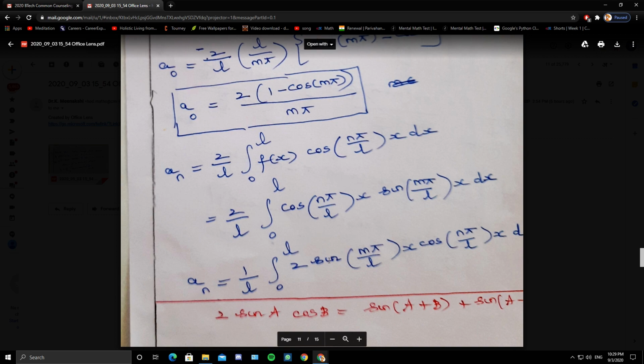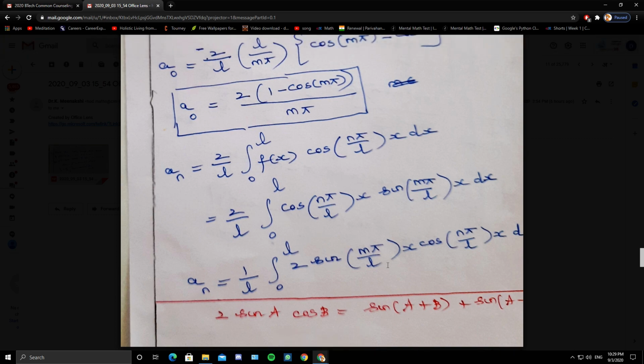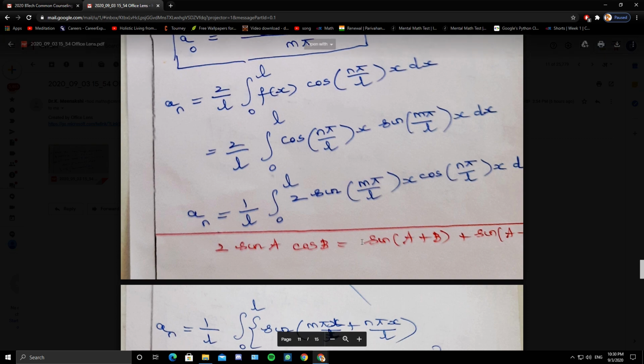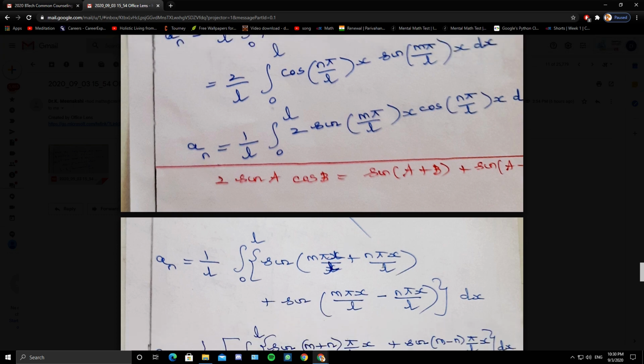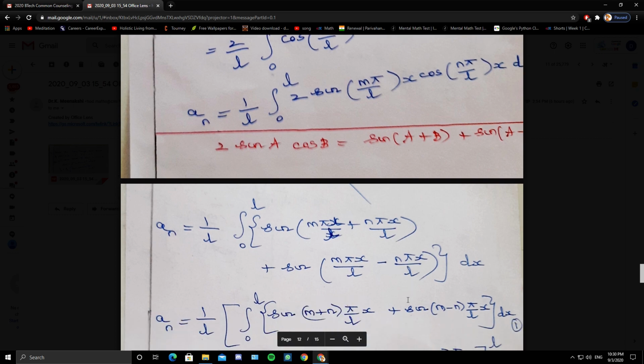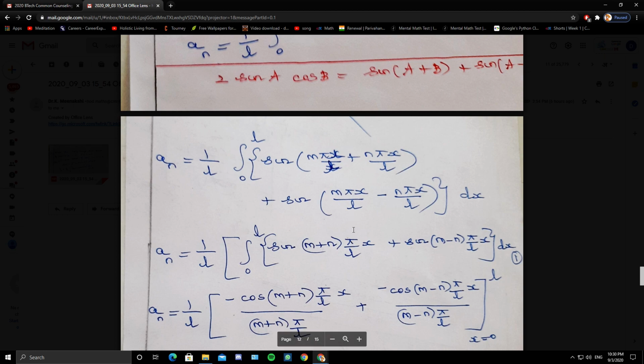Take 2 inside. Whenever you have a sine cos combination, you have to make use of the formula. So here 2 sine a cos b is sine of (a plus b) plus sine of (a minus b). So a is m pi x by L, b is n pi x by L. So sine of (m pi x by L plus n pi x by L) plus sine of (m pi x by L minus n pi x by L). So in both, pi x by L is common. So sine of (m plus n) pi x by L plus sine of (m minus n) pi x by L. So integrate.